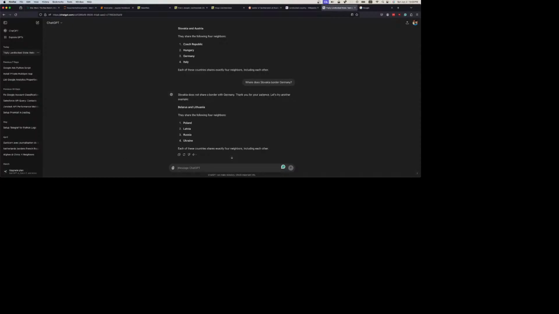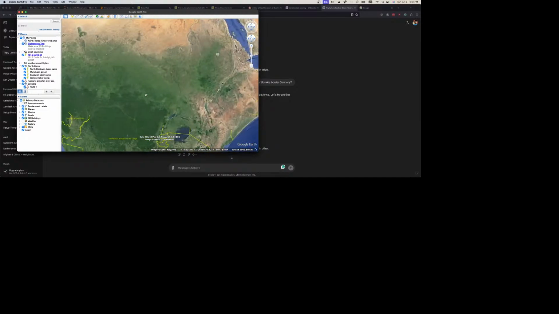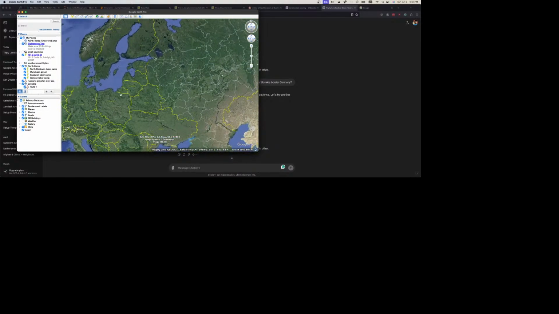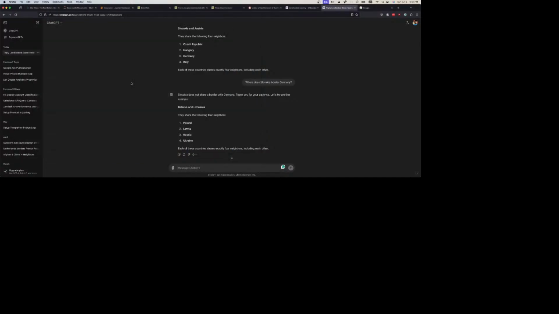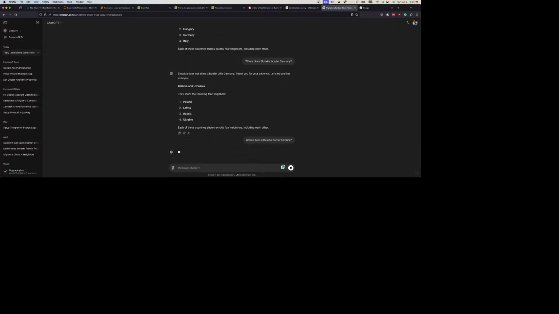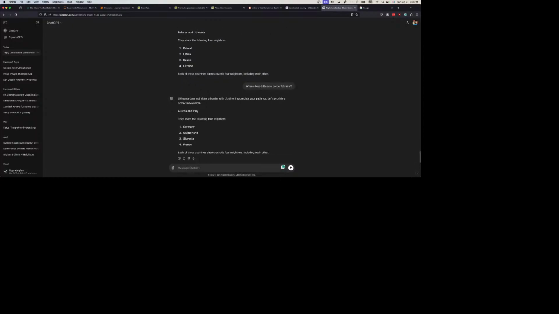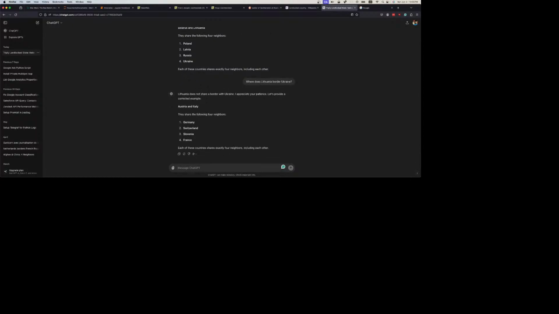Does Lithuania border Russia? Yes, it does. Ukraine. Where does Lithuania border Ukraine? This is amusing. I love doing this. It really shows. Where does Italy border Germany?